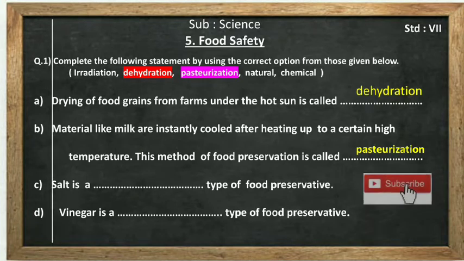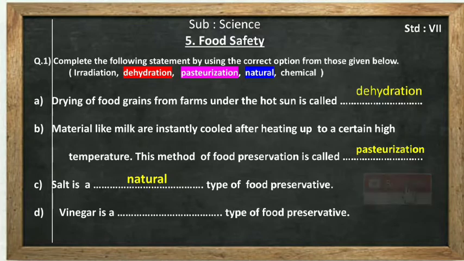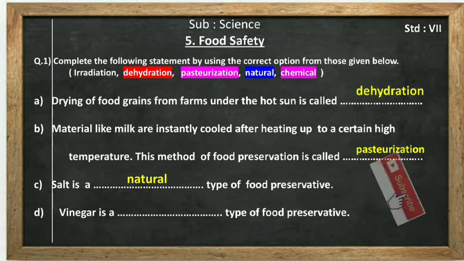So we are left with two answers only, that is natural and chemical. So salt, is it natural or chemical? Yes, salt is natural type of food preservative, and finally we are left with one answer only, that is chemical. So vinegar is chemical type of food preservative.